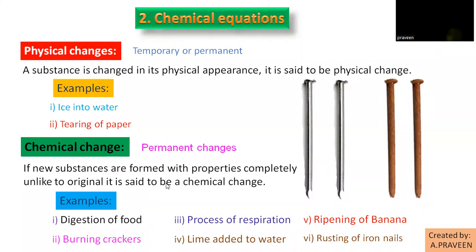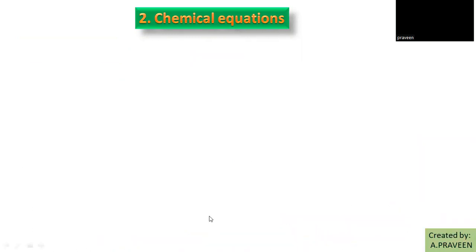In chemical changes also, sometimes chemical changes are temporary. We can reverse the process also. For example, what I told you here, the fourth example, lime added to the water. You can prepare lime water. If you blow air, carbon dioxide, into the lime water, it gives you calcium carbonate and water separately. That calcium carbonate can be decomposed, and it will give you calcium oxide and carbon dioxide again. So you will get calcium oxide again. Sometimes chemical changes may be temporary changes.